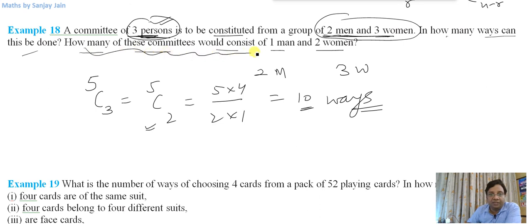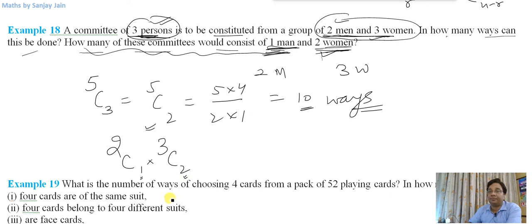How many of these committees would consist of 1 man and 2 women? If 1 man has to be there and 2 women have to be there, 1 man out of 2 men can be selected in 2C1 ways, and 2 women out of 3 women can be selected in 3C2 ways. We have to multiply these because we have to select this man and these women. So when there is 'and', we multiply. So it will be equal to 2C1 is 2, 3C2 is 3C1, which is 3.